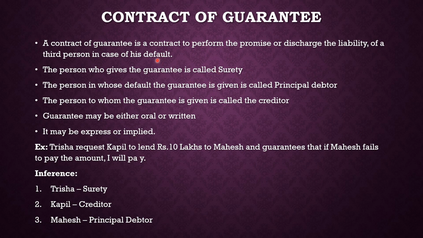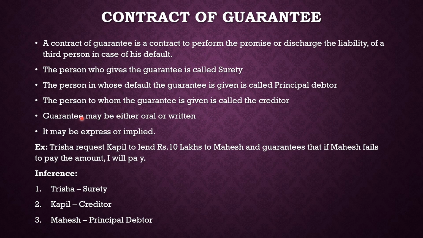From this definition, what we can make out is that the person who gives the guarantee is called the surety. The person in whose default the guarantee is given is called the principal debtor. The person to whom the guarantee is given is called the creditor.